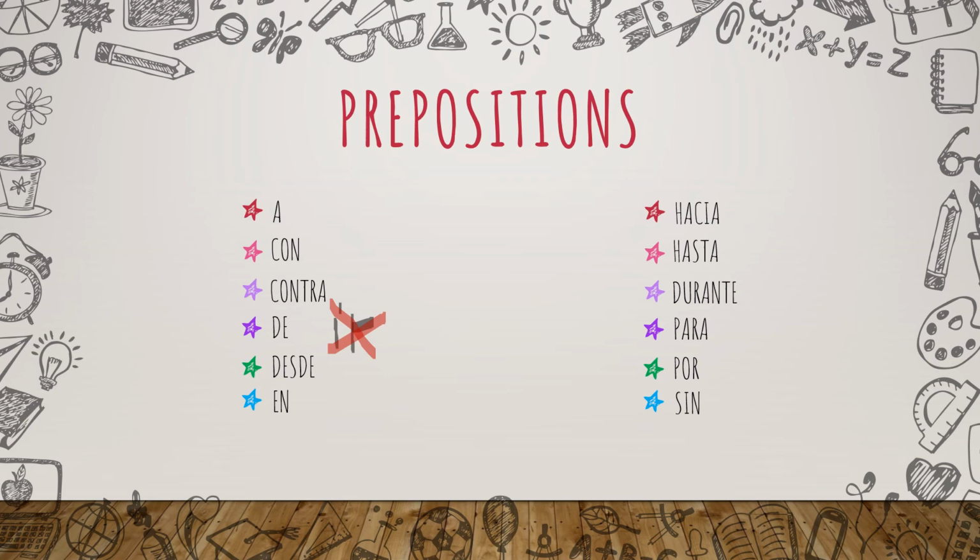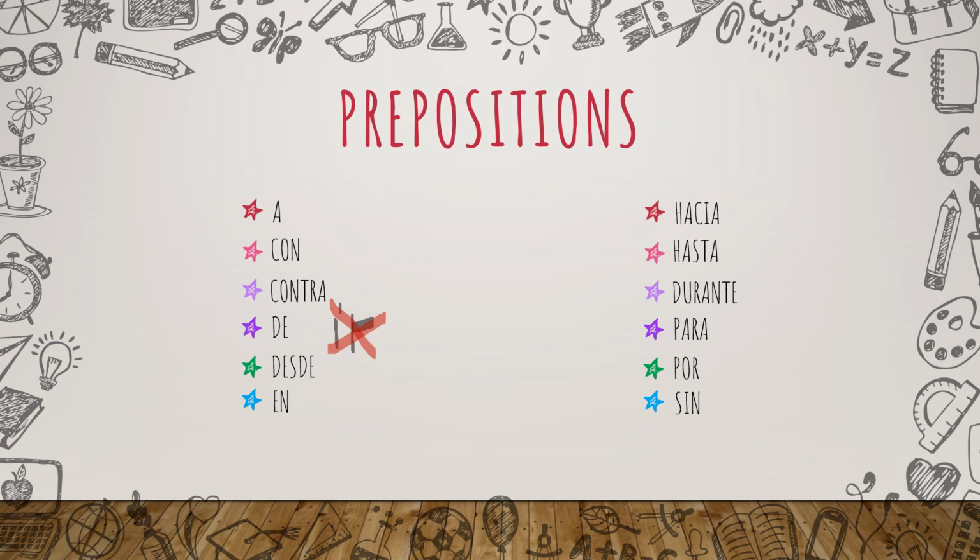For example, I'm going to Colombia. Yo voy hacia Colombia. What would be the difference of a and hacia? Hacia means more like that is not precisely your final destination. That's just the reference point that you use for that displacement. For example, yo voy hacia el norte means that you're going to the north, but the north is massive. So where in the north, we don't know. It's just that your reference point in this displacement is the north.